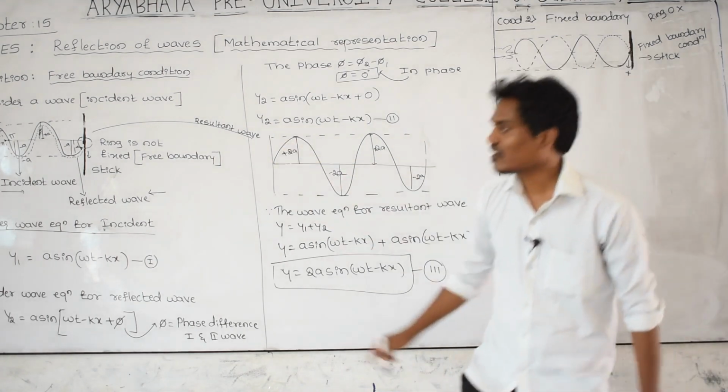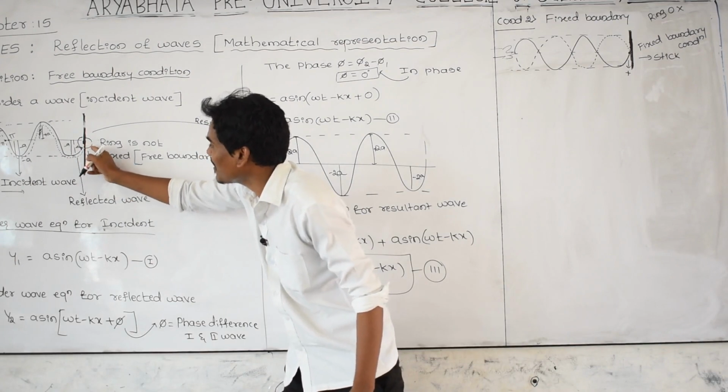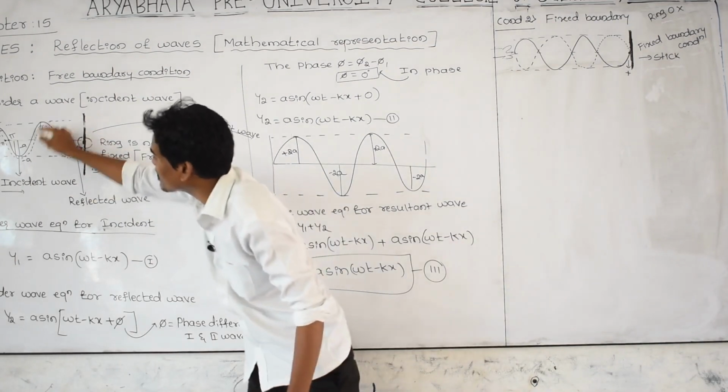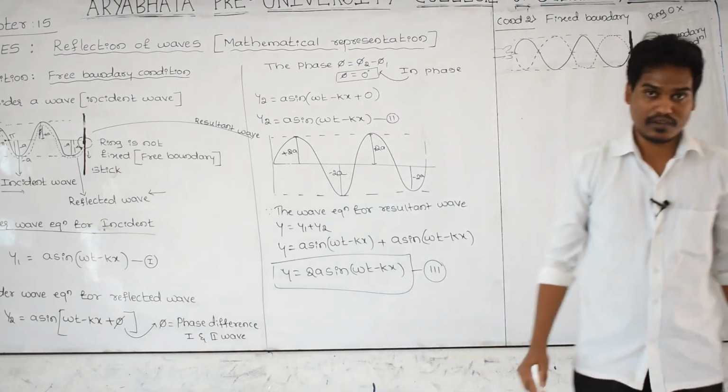But there the ring is there. When the wave is coming, it is pulling the ring downward, as a result the ring is moving downward, and the wave is reflecting like this. But here there is no ring. That's why this is a fixed boundary condition.